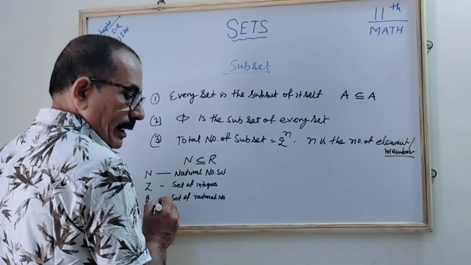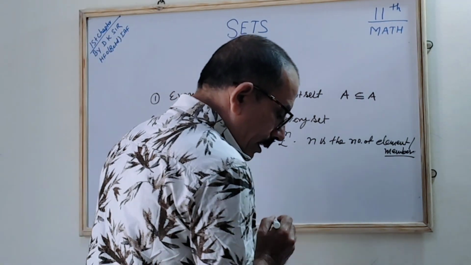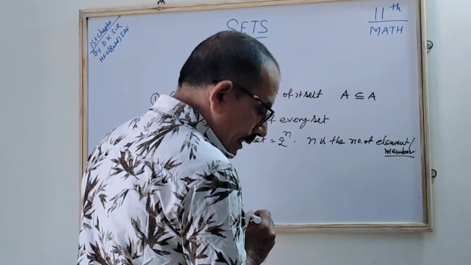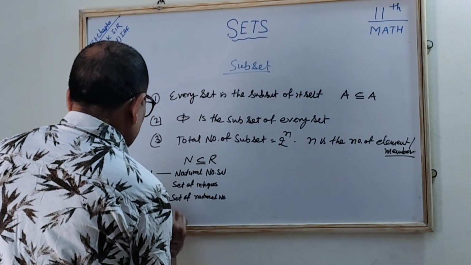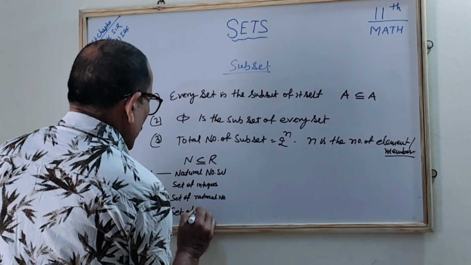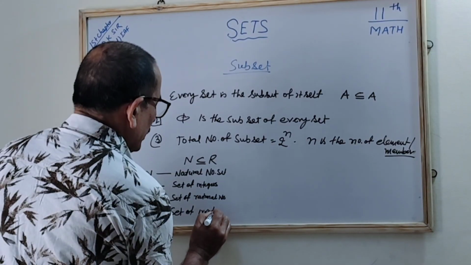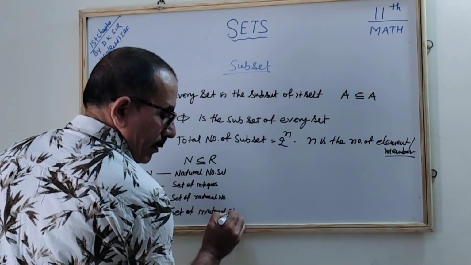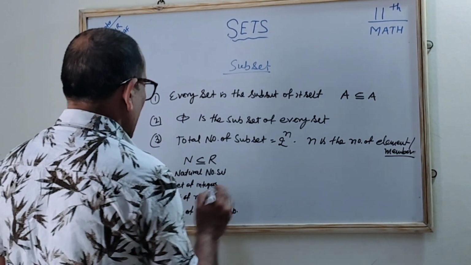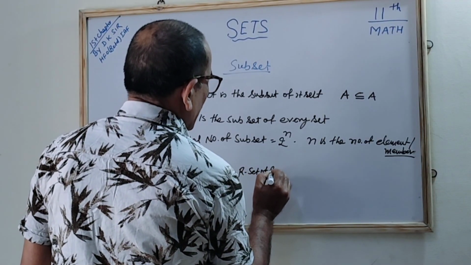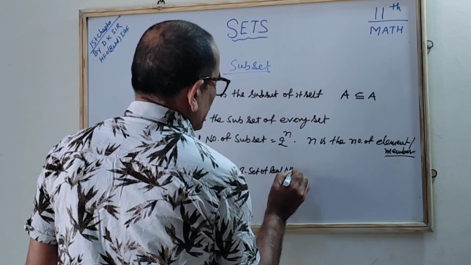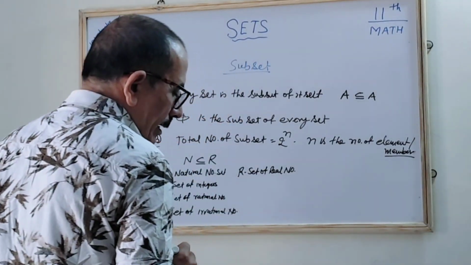Then we will see T, the set of irrational numbers. R is the set of real numbers, correct? The set of the real numbers.